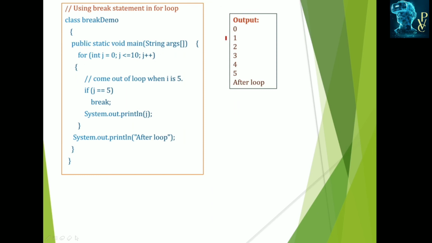This is the example. It is a for loop with j equal to 0 up to j equal to 10. Here we specify if j is equal to 5, then break. Generally this loop executes j from 0 to 10, so 0 to 10 would be displayed. But when j is 5, the loop breaks because we specified break. So it exits the loop when j becomes 5, and displays the following statement, the print statement after the loop.